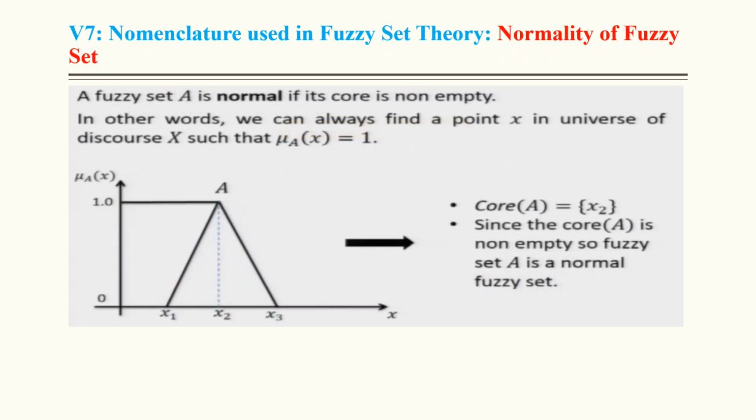Normality. A fuzzy set is said to be normal if its core is non-empty. Its core is non-empty means there is an element available which has the membership value 1. If there is any element in the core, then definitely its membership value will be equal to 1. So if a fuzzy set A is normal, it definitely means the membership value is equal to 1.